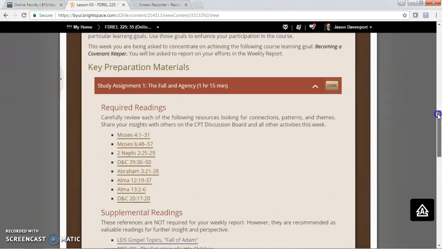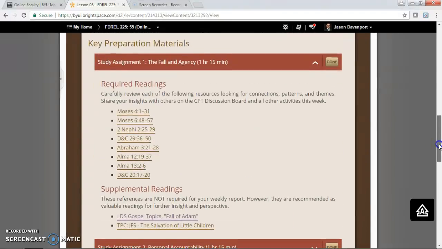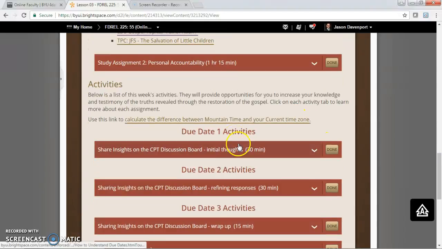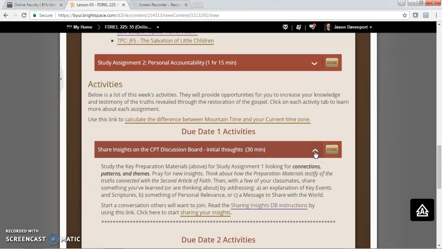So after you read study assignment 1, you'll go down here to due date activities, and I'll change this date so you'll know that it's Tuesday. This due date 2 is Thursday, and due date 3 is Saturday. After you read study assignment 1, required readings, look at the instructions here.